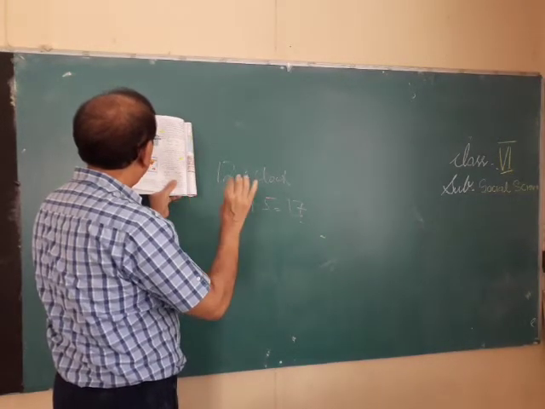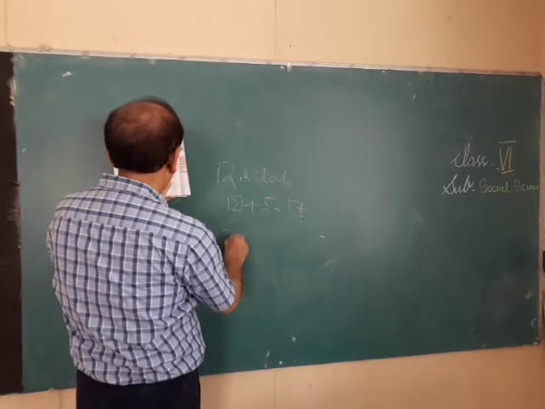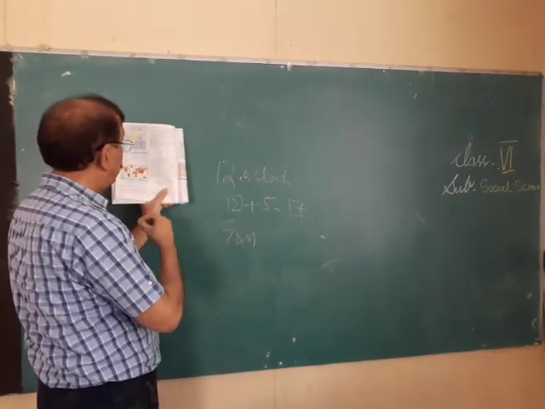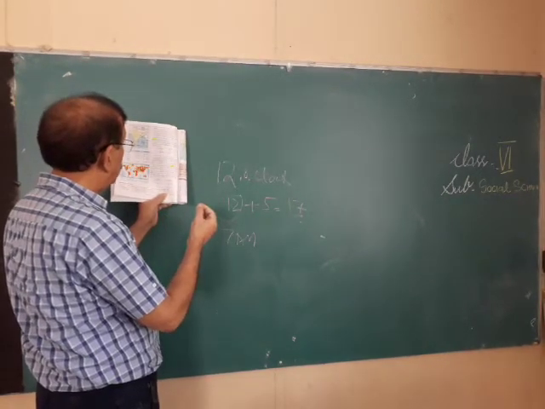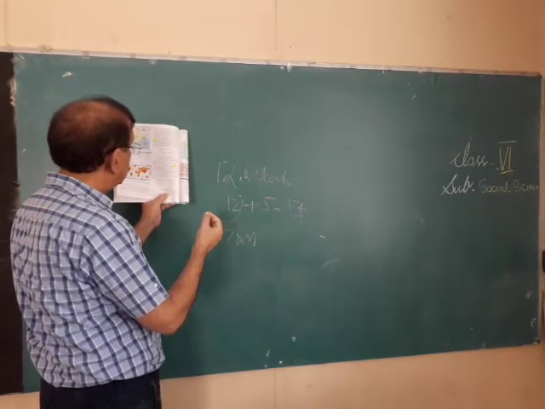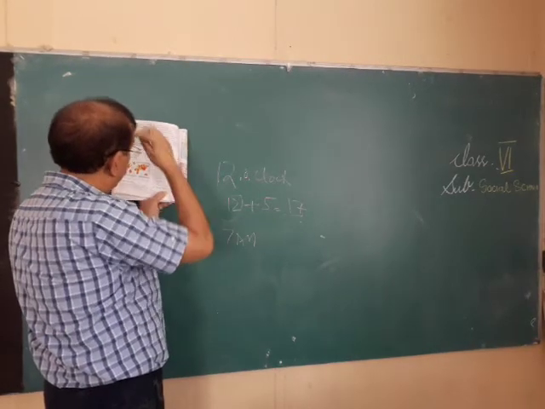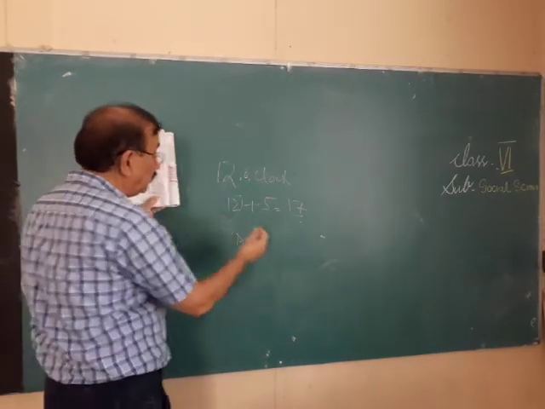Now suppose in New York the time is AM, and New York lies to the west. So what will happen in the west? Tell me children, what will it be? It is 4 hours behind Greenwich, so it will be minus.